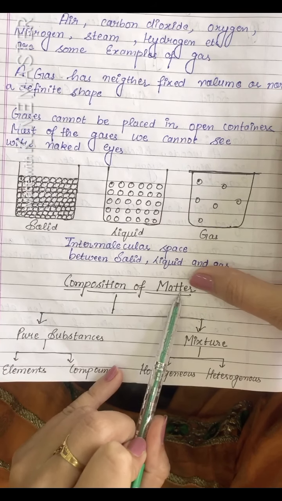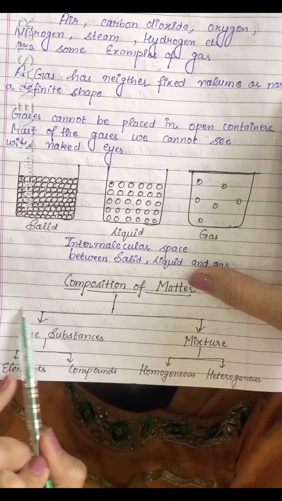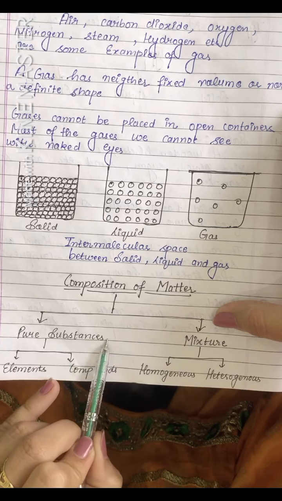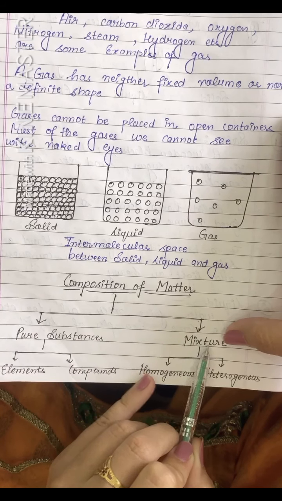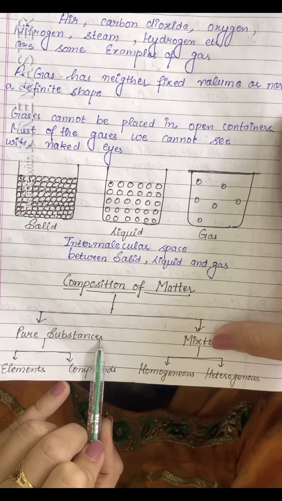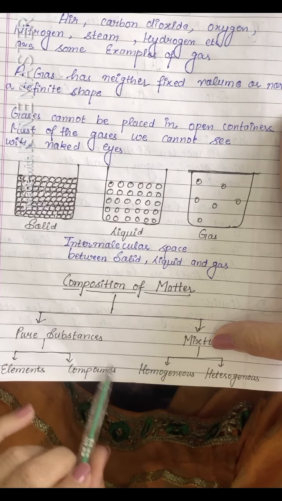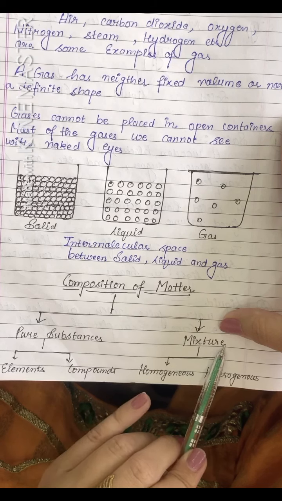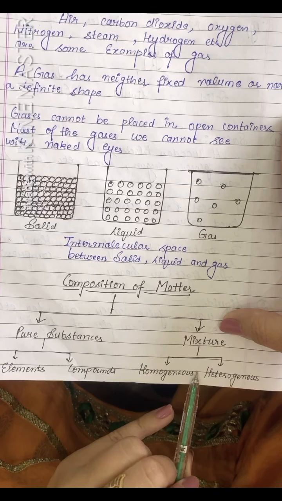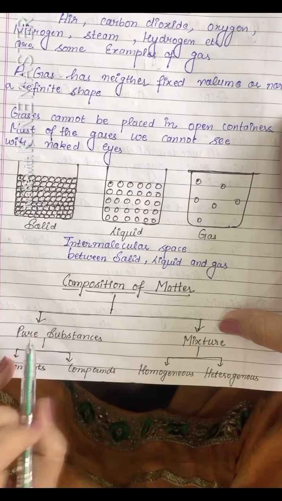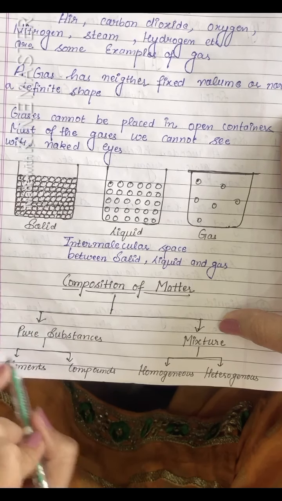Composition of matter. Mainly, there are two compositions of matter. First is pure substances and the second one is the mixture. Pure substances are further divided into elements and compounds, and mixture is further divided into homogeneous mixture and heterogeneous mixture. Let us proceed first with pure substances.